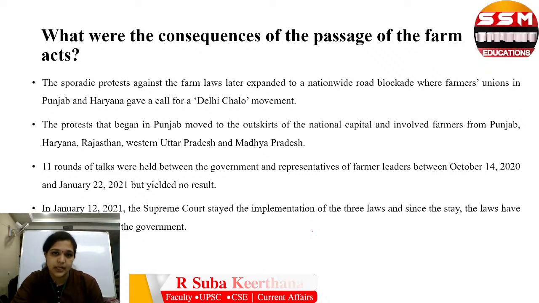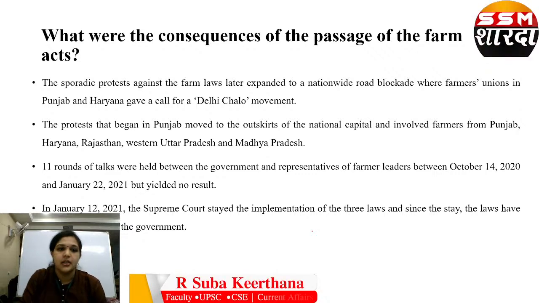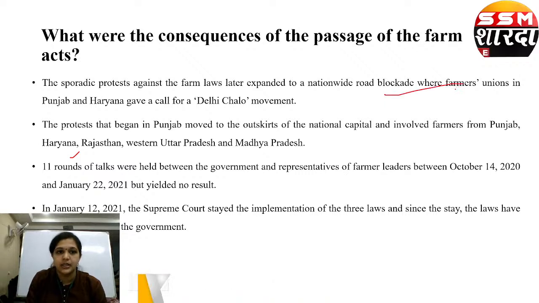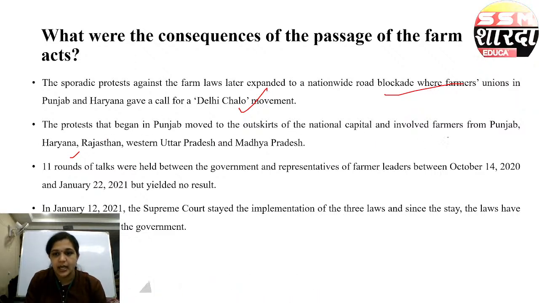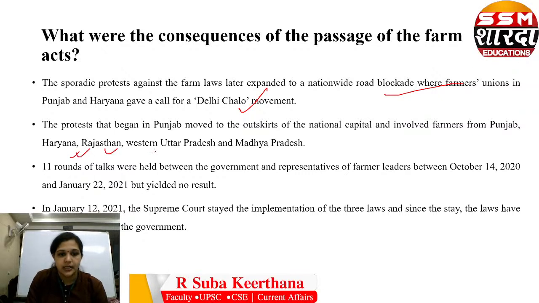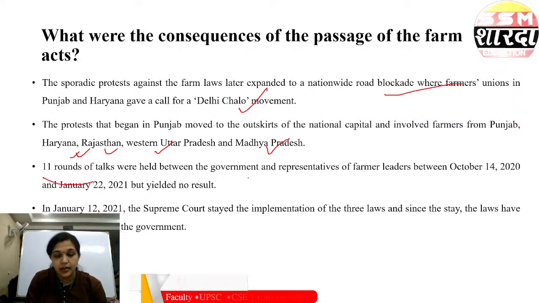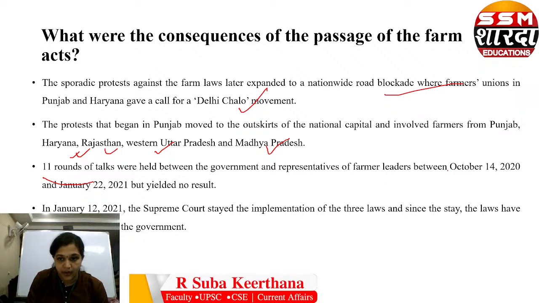So what were the consequences of the passage of the farm laws? We know very well. Sporadic protest against the farm laws later expanded to a nationwide blockade, which farmers and unions call the Delhi Chalo movement. The protests that began in Punjab moved to the outskirts of the national capital and involved farmers from Punjab, Haryana, Rajasthan, Western Uttar Pradesh and Madhya Pradesh. 11 rounds of talks were held between the government and representatives of farmers between October 14, 2020 and January 22, 2021, but had no result.